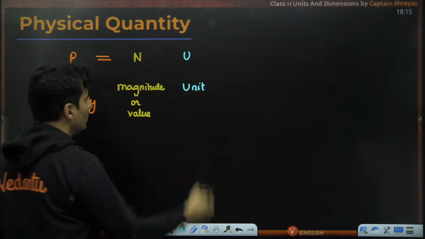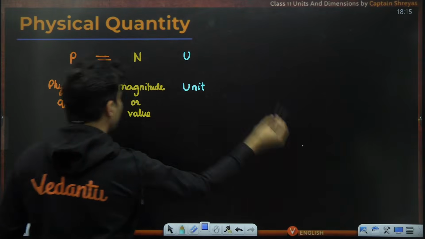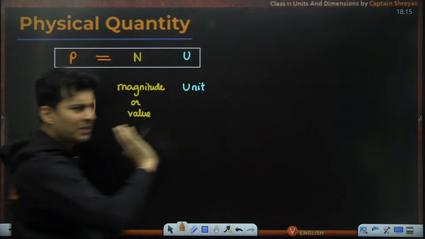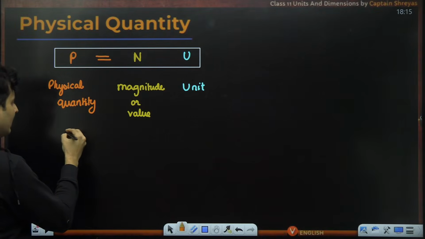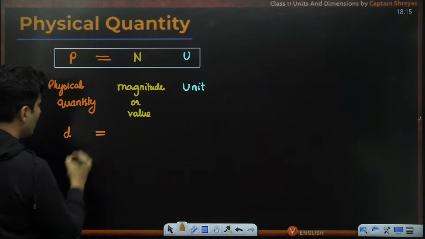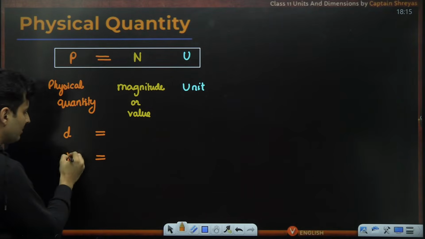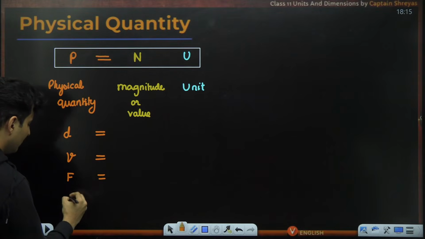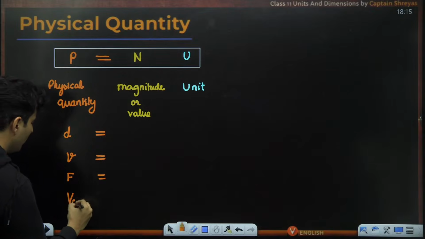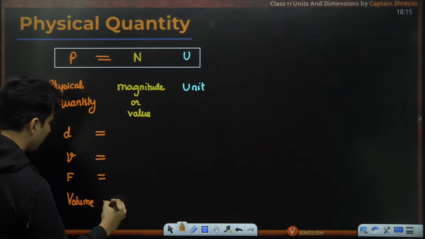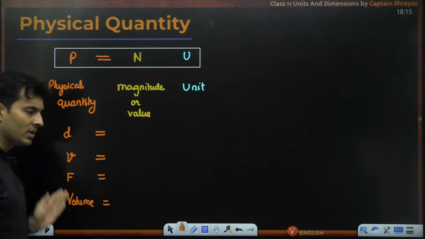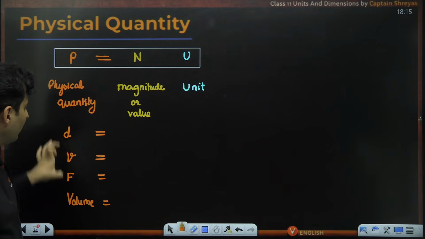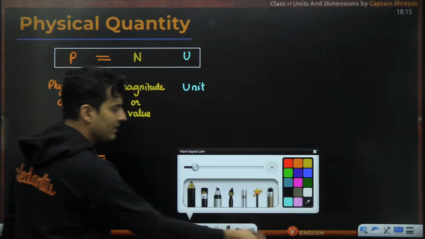That unit I can put as u. So you will see physical quantity is n times u. That is a standard formula you would have seen. Let me give you examples. Everything will be clear. Don't worry. Let's say I ask what is the distance that you have traveled, or what is your speed. Speed symbol is v, distance symbol is d. What is the force that you have applied? What is, for example, the volume of something? So all these are physical quantities with their own symbols. P was a generic symbol just to represent some physical quantity. It is just a placeholder. You can replace it with whatever physical quantity symbol you want.